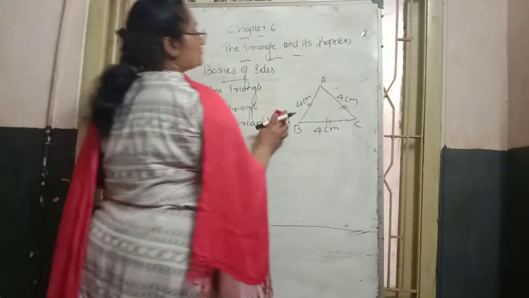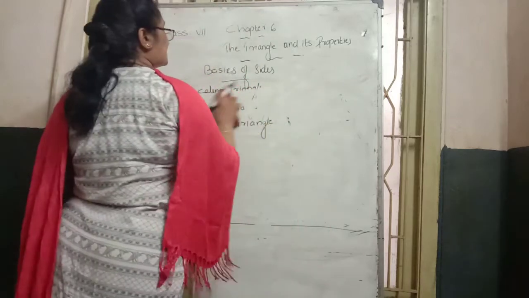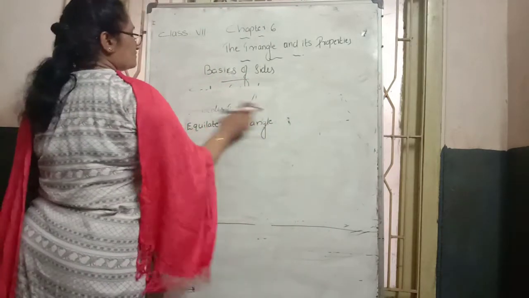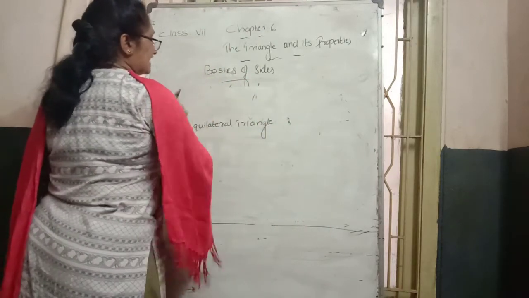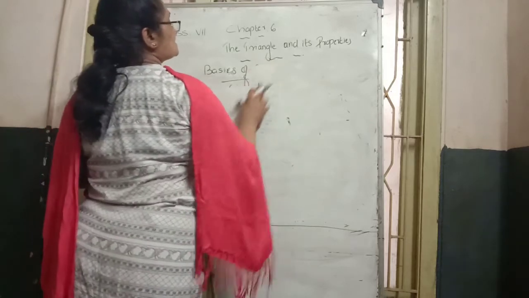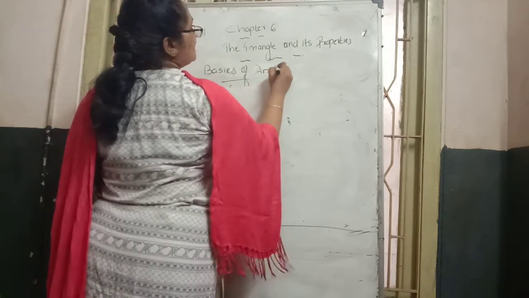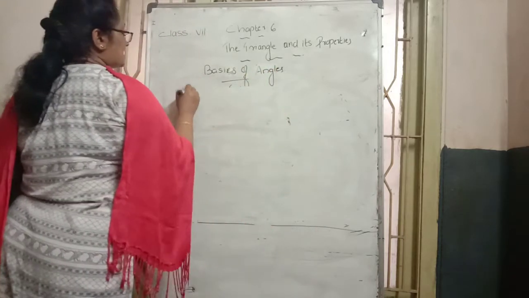Then, on the basis of angles, we can also divide the triangle into three types. What are they? Here this is the side case. Next I am going to explain the angle case. The angle case we can also divide into three.